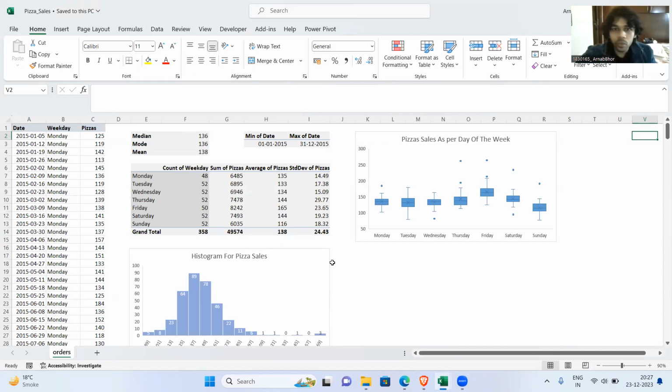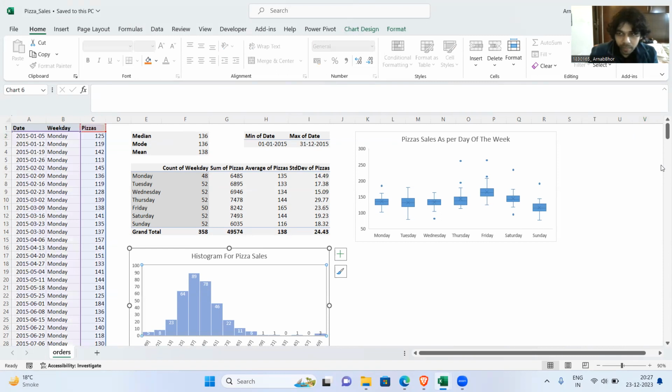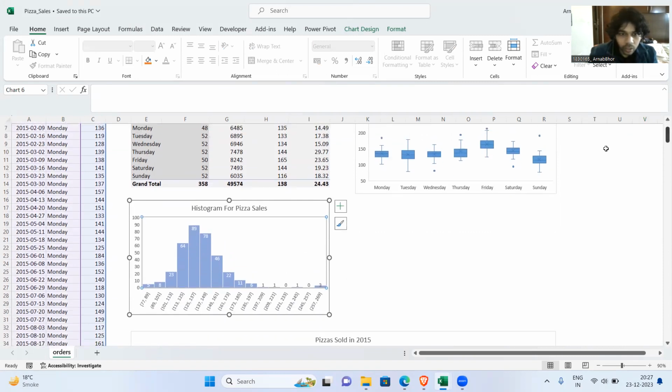The easiest way to do this is to first figure out the spread of the data to some extent. If you look at this graph here, the histogram, it tells you the spread of sales essentially, how many pizzas were sold and what the frequencies were. For example, straight off the bat, we can see that the highest number of pizzas, 89, were in the range of 125 to 137. This was the bin which had the maximum sales.